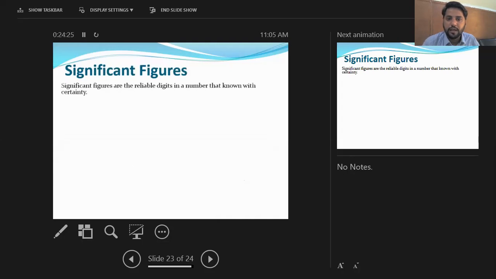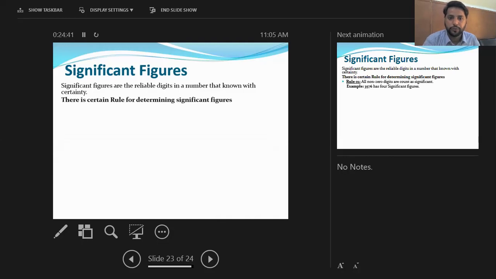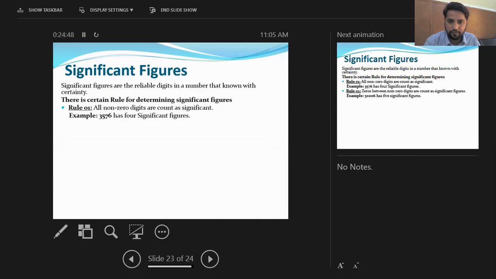Significant figures. What are significant figures? They are simply defined as the reliable digits in a number that are known with surety or certainty. For counting significant figures, we have certain rules to determine them. Rule number one is that all non-zero digits are counted as significant figures. Before discussing this, you might have to learn about numbers. There are two types of numbers: first is constants and second is variables.